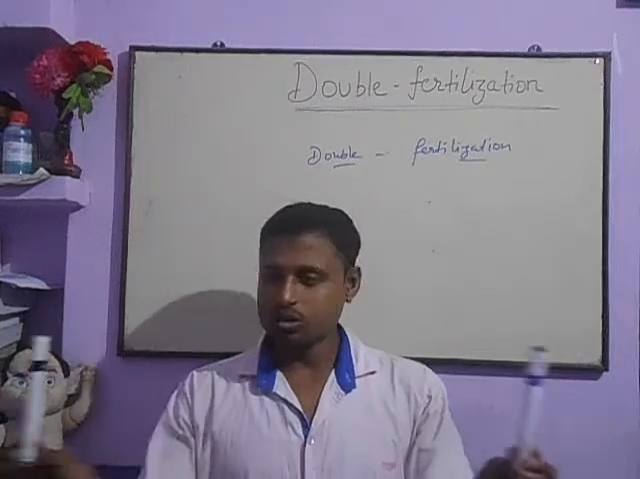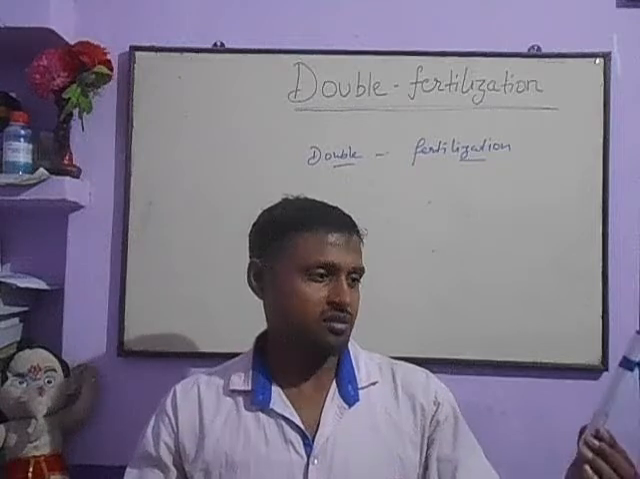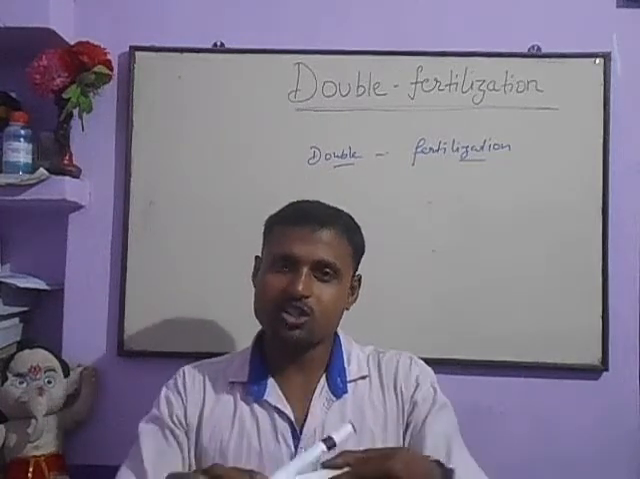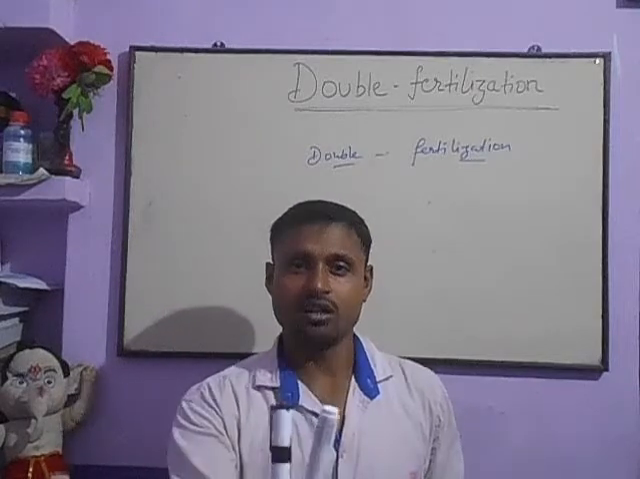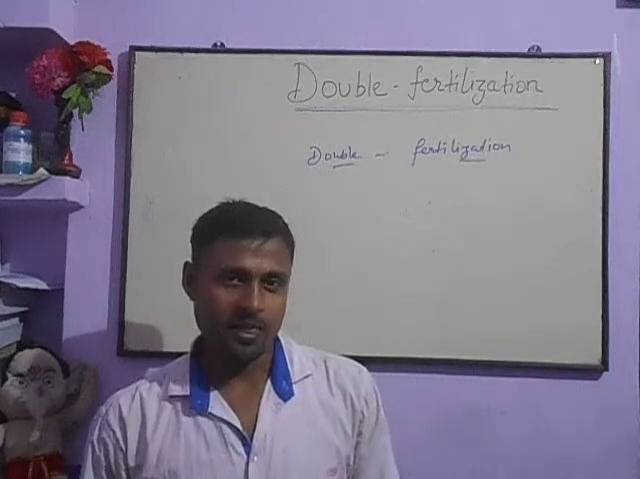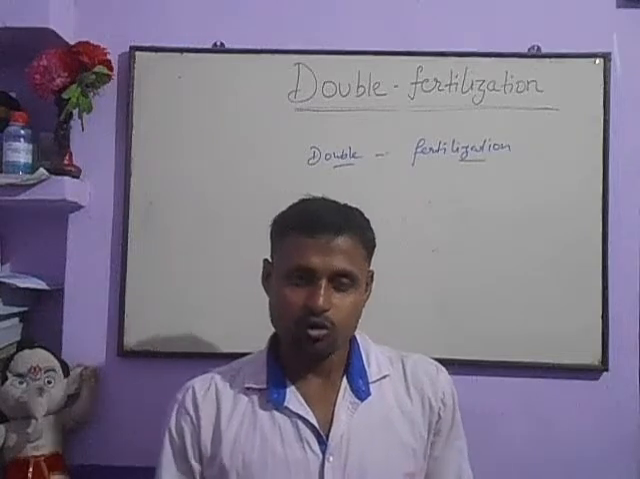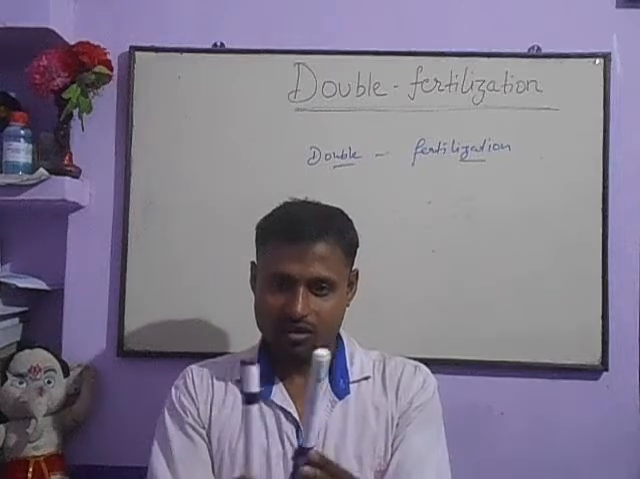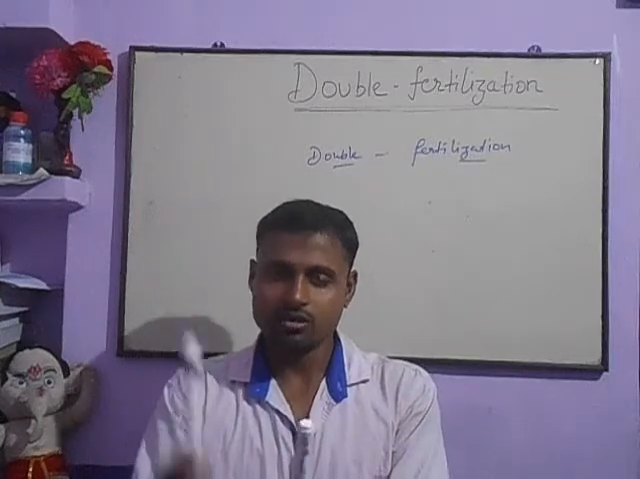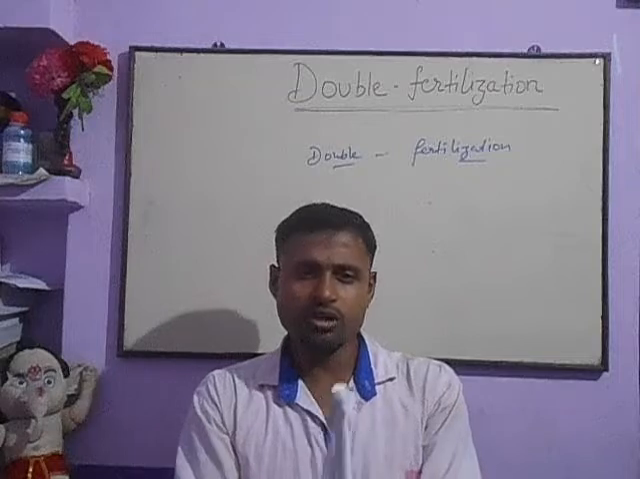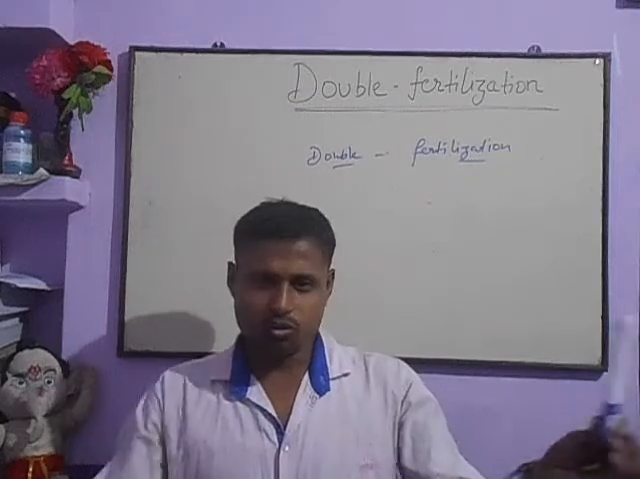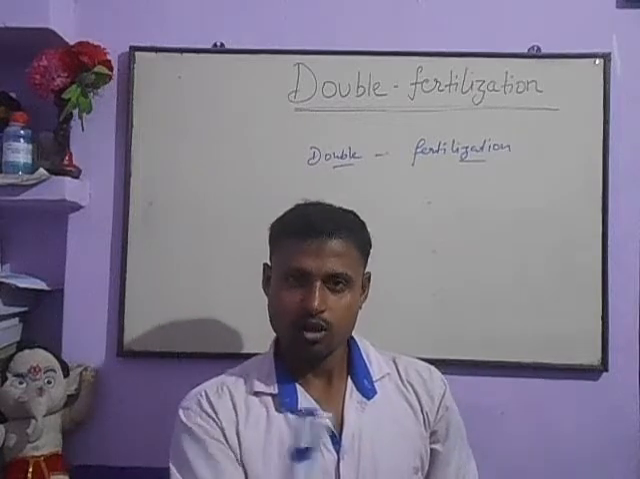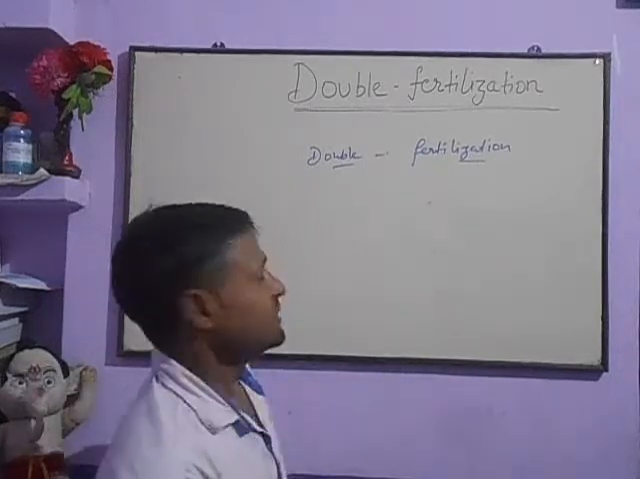If these two different gametes, male and female, come close and fuse in such a way that they form a new cell, that cell is the zygote. So we can easily define fertilization as the fusion or union of two different gametes, one male and one female, to form a new cell called the zygote.